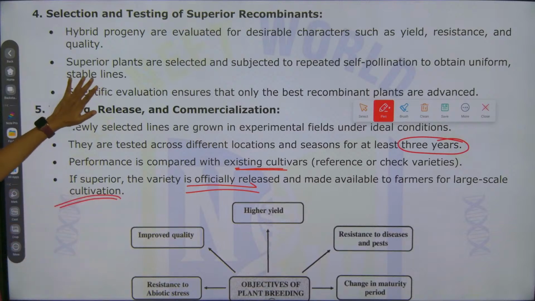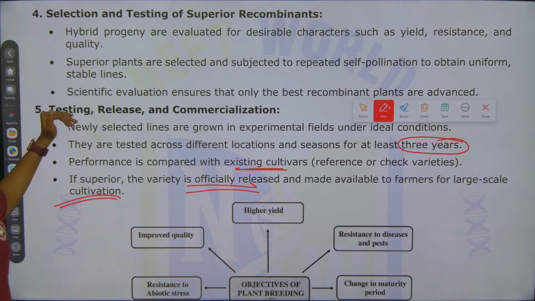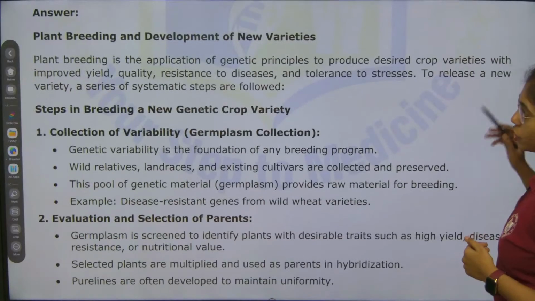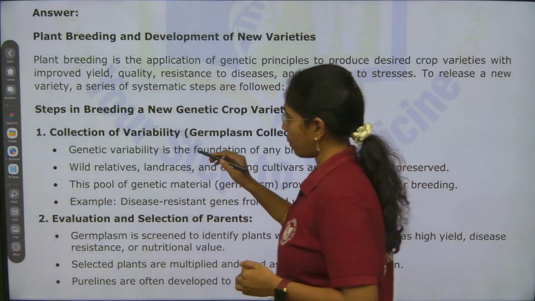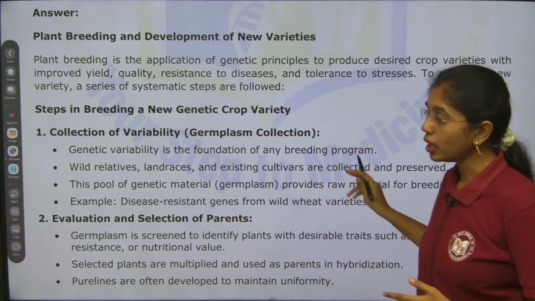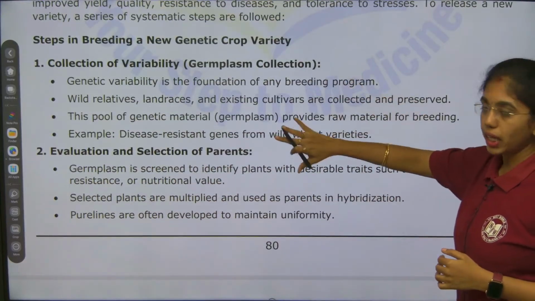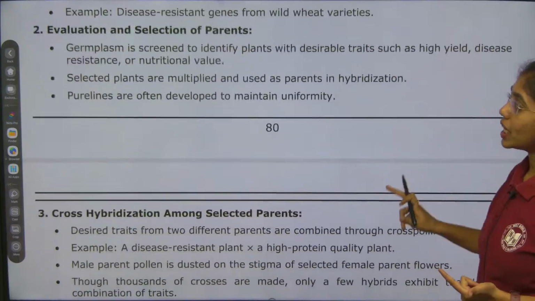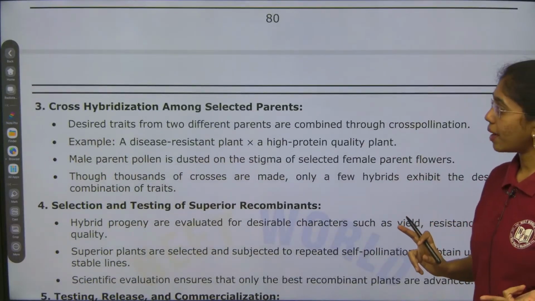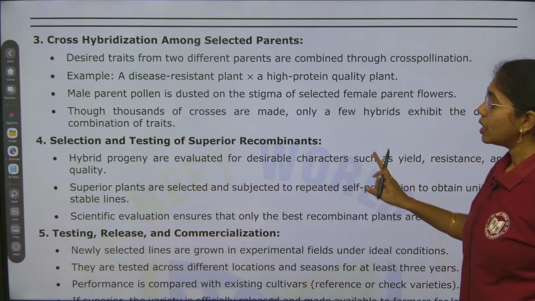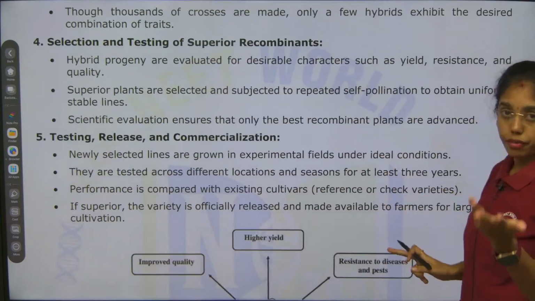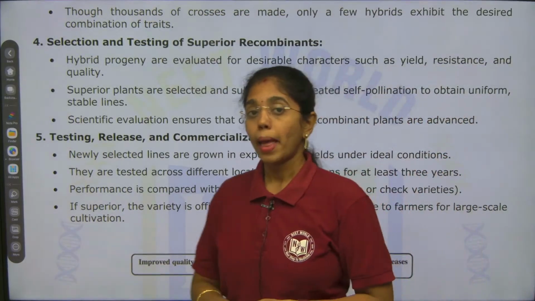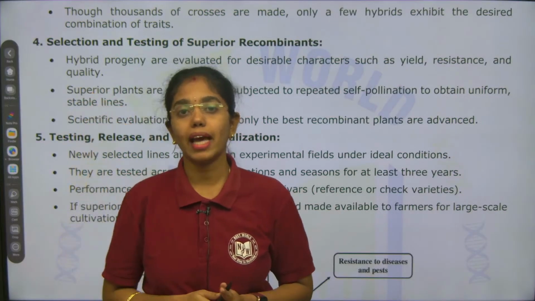Okay, these are the sequential steps that you have to write. First, after writing down the definition of plant breeding, keep the heading of steps in breeding a new genetic crop variety. Here itself you give out the headings: first, collection of variability or germplasm collection; second, evaluation and selection of parents; third, cross hybridization among selected parents; fourth, selection and testing of superior recombinants; fifth, testing, release and commercialization. These 5 steps you mention first, after which you start briefly elaborating each step.